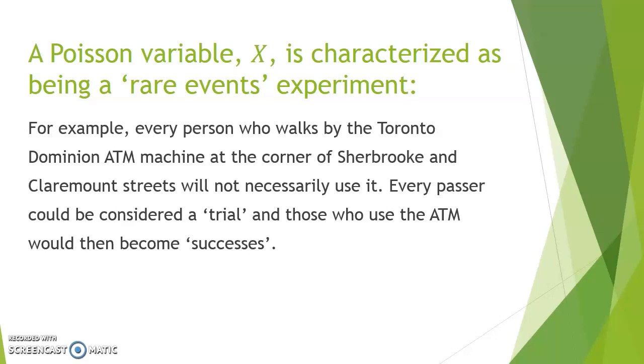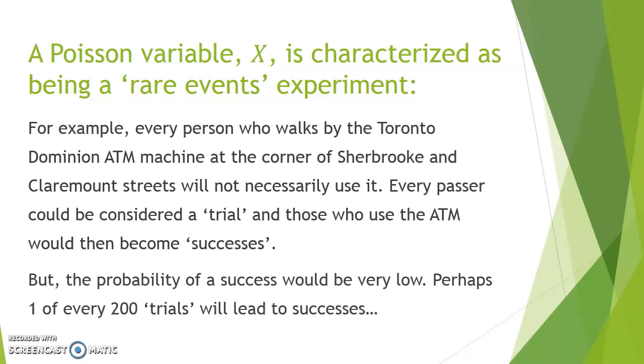We say rare events because, for example, every person who walks by the Toronto Dominion ATM machine at the corner of Sherbrooke and Claremont will not necessarily use it. Every passer could be considered a trial, and those who actually use the ATM machine would then be considered successes. So this could be perceived as a binomial or as a hypergeometric.